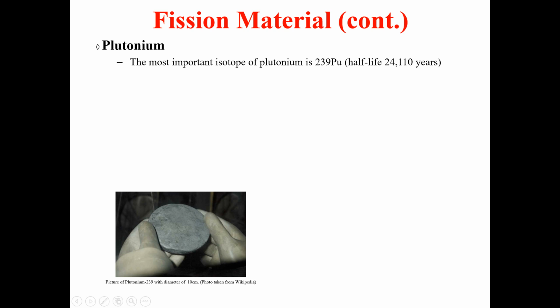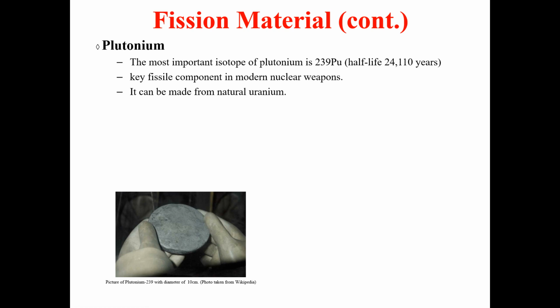Plutonium is the most important isotope of plutonium 239, with a half-life of 24,110 years. So it's a key fissile component in modern nuclear weapons. Why? The reason is because it can be made from natural uranium.